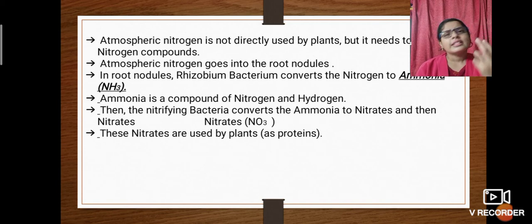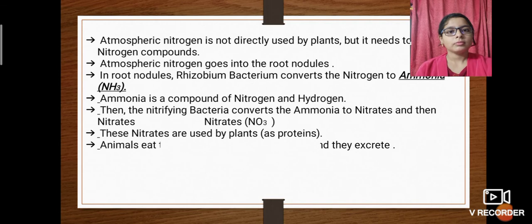The leaves, stem, flowers and fruits of leguminous plants use the nitrates as their proteins. Like if I talk about fish, chicken, meat, why do we intake all these food items? Because to get proteins, carbohydrates, vitamins, minerals. Alright, the same way, the plants use these as proteins.